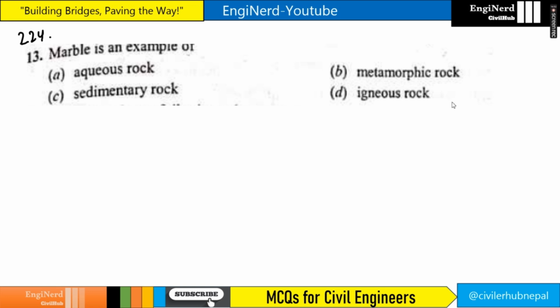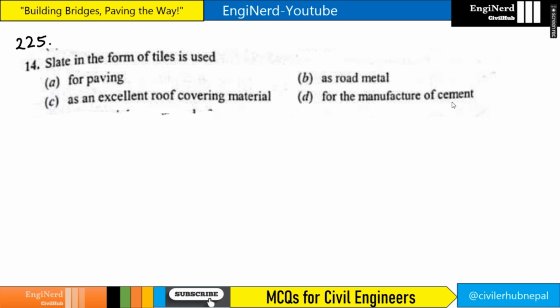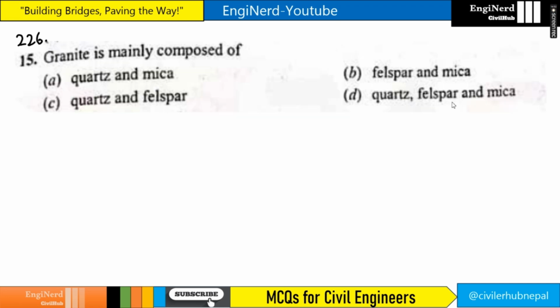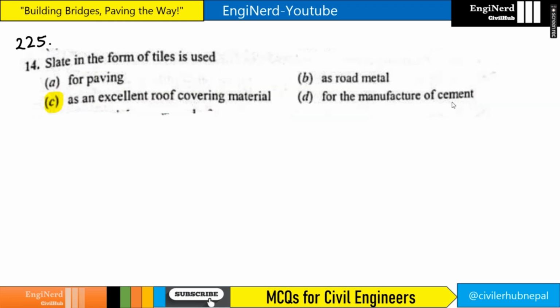Marble is an example of, obviously, metamorphic rock, right? Slate in the form of tiles is used as roof covering material. This question regarding slate is very important.